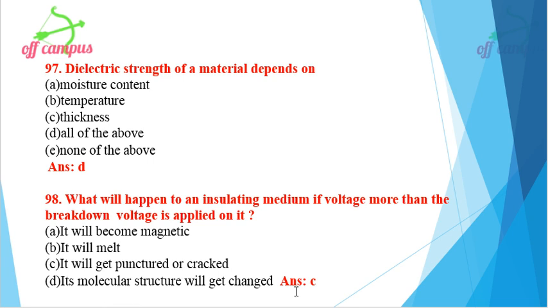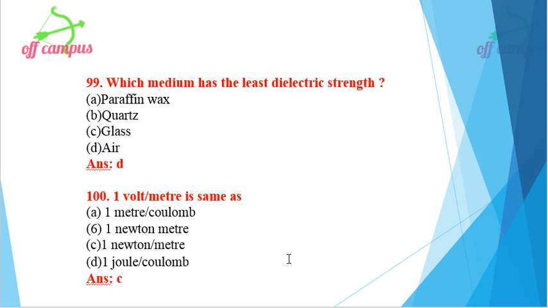So what is the right option? It will get punctured or cracked. Option C is the right option. Then which medium has the least dielectric strength? From these options, option D, air has the least dielectric strength.